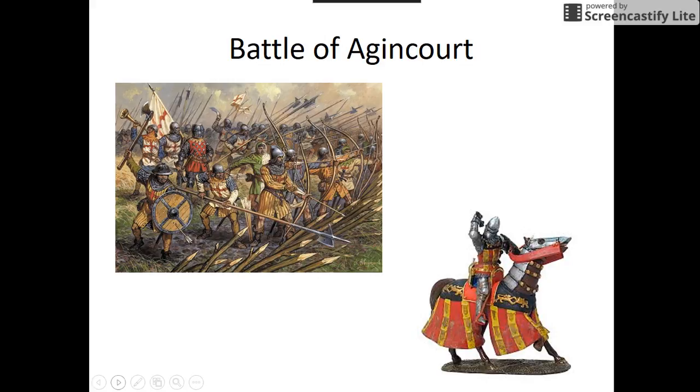Now, when King Henry V of England took over in the year 1415, he made many successes against the French, and his most famous one is the Battle of Agincourt. Now, the English at this battle only had about 6,000 men, and the French had 20,000.